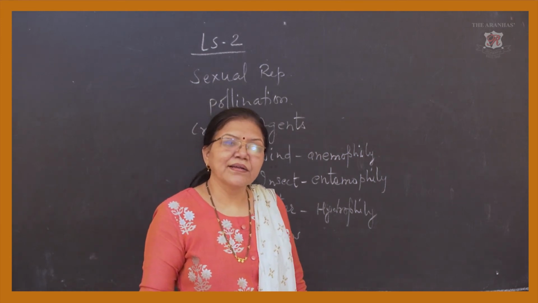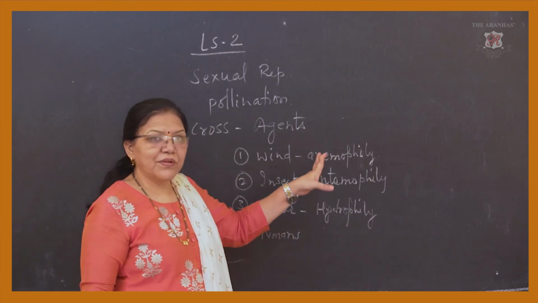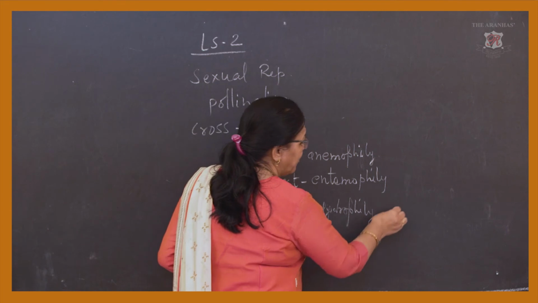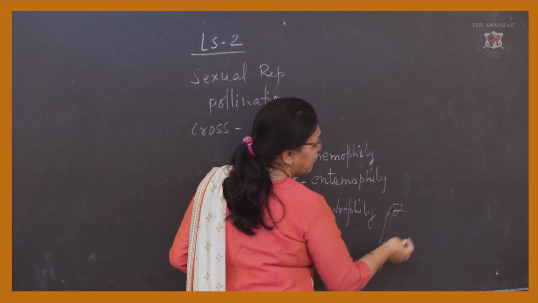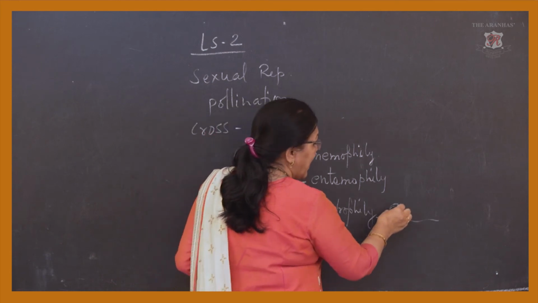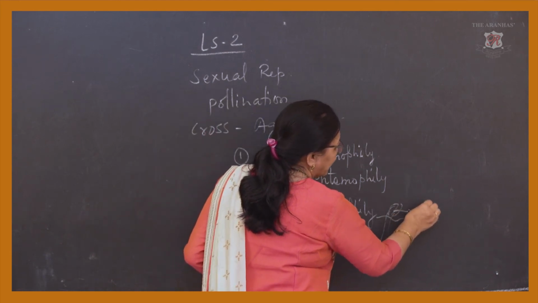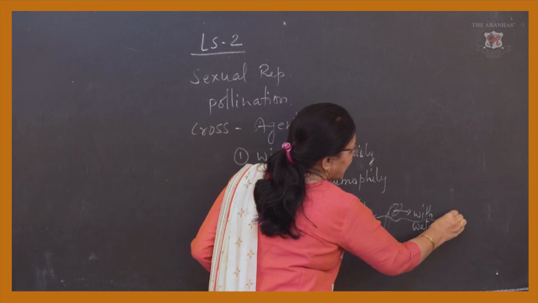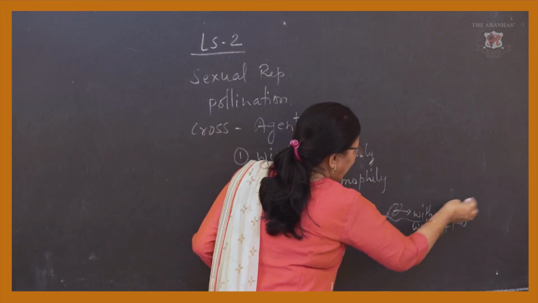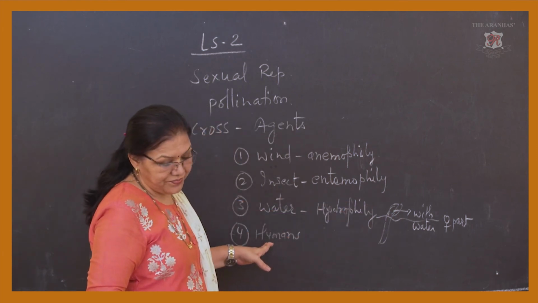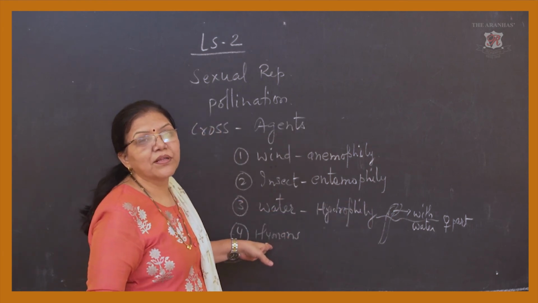Obviously in aquatic plants some part of the flower, or we can say androecium, the pollen-carrying part, floats on the water, and with the water it reaches the female part, and in that way the pollination occurs.